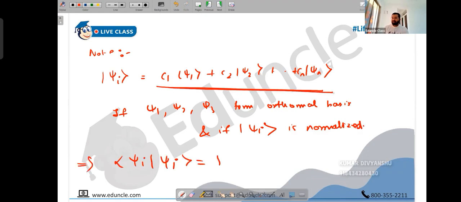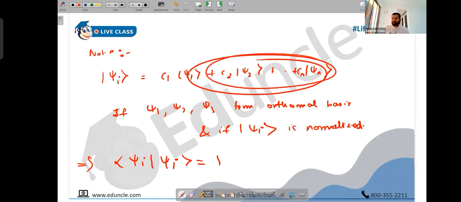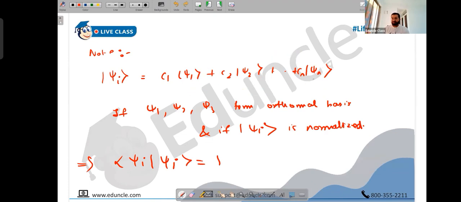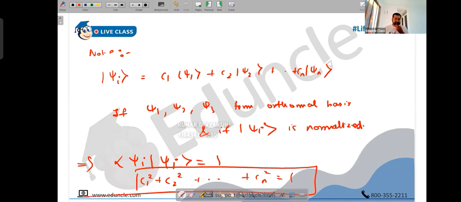So you will multiply this with this, and the scalar product idea is also valid because they form an orthonormal basis. Psi 1 will multiply, psi 2 will multiply, psi 3 will multiply. What will be left is C1 square plus C2 square plus Cn square, that will be 1. Take a note. Any questions?